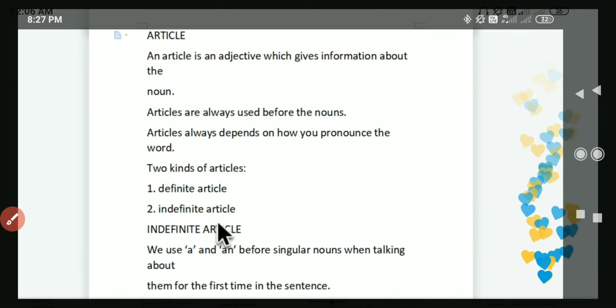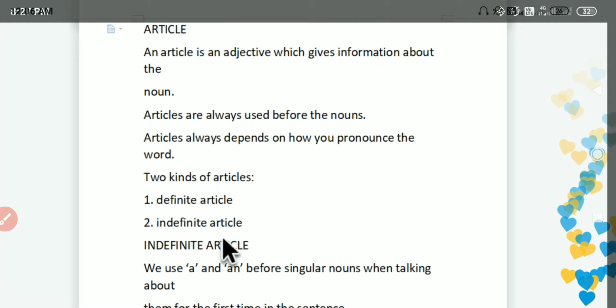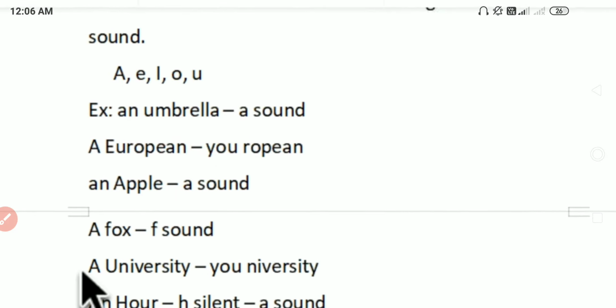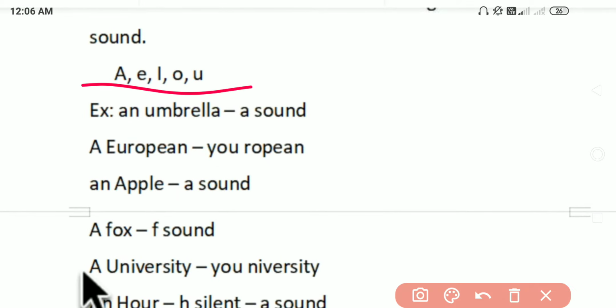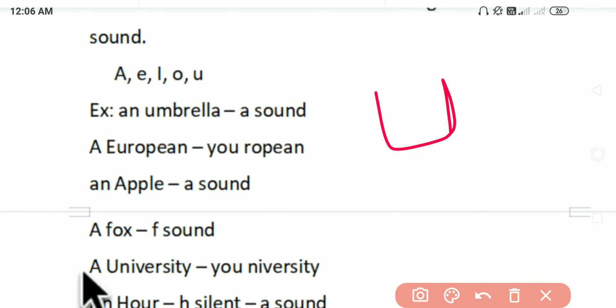The grammar will be difficult if you try to understand the theory, so let's go to the examples and try to understand. Here you can see a, e, i, o, u, so vowels I can say. Umbrella, how will we pronounce umbrella? Umbrella has the sound of a, so that's why we need to apply an here. European has a u sound at the beginning, so that's why we have to insert a. So these are the indefinite articles.